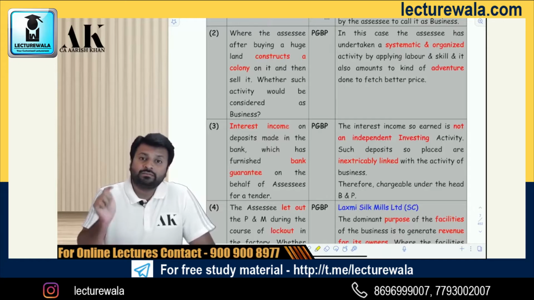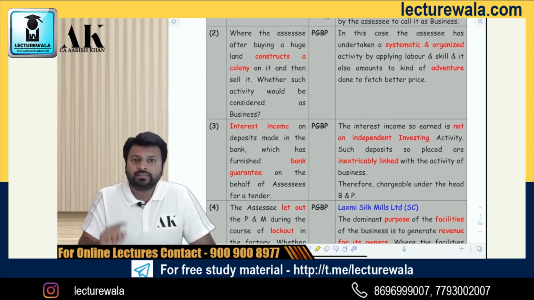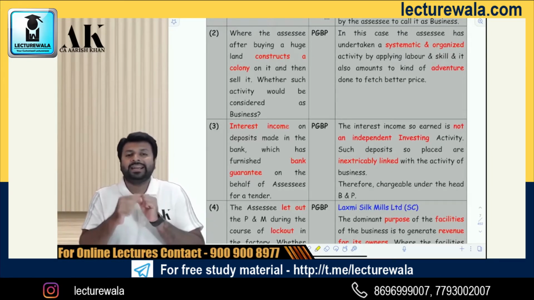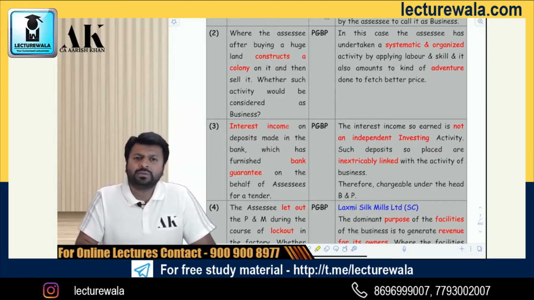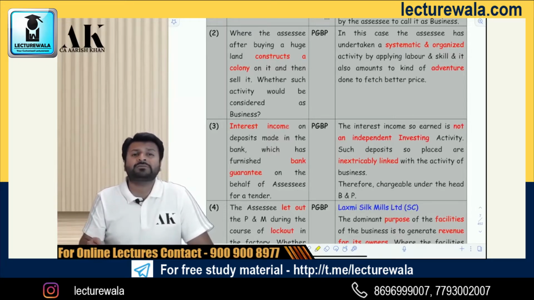Now the question is, what is the intention of this interest? Is the intention to earn interest? No, it is to get a business contract. And therefore, this interest is inextricably linked with the activity of business. Inextricably means closely linked with the activity of business. And therefore, this interest will be chargeable under what? Under PGBP, as it is not an independent investment activity. In fact, it has been done with an intention of getting a business contract, to give benefits to my business. Therefore, this interest will be chargeable under the head PGBP.